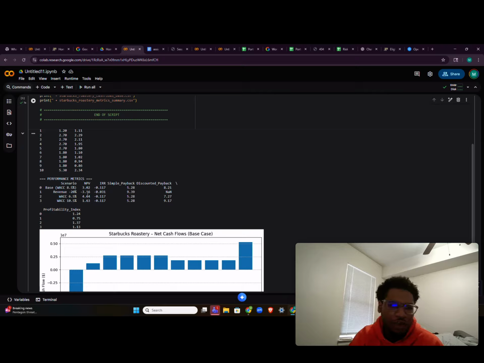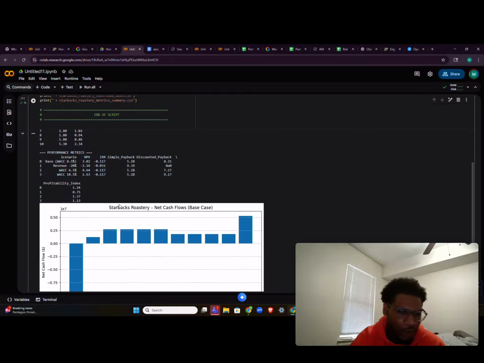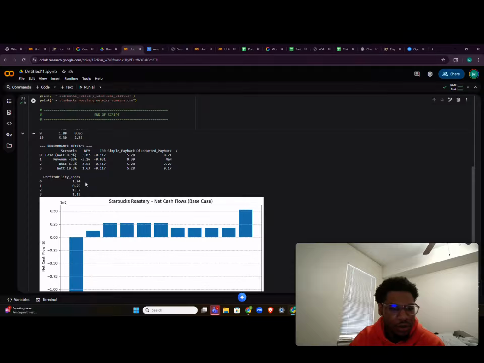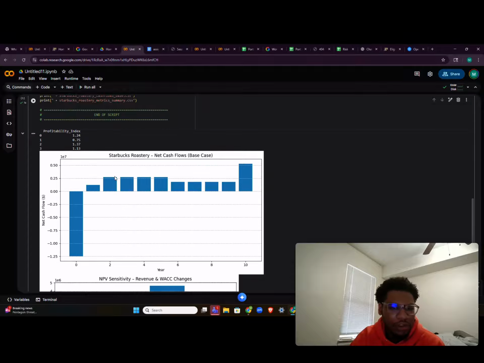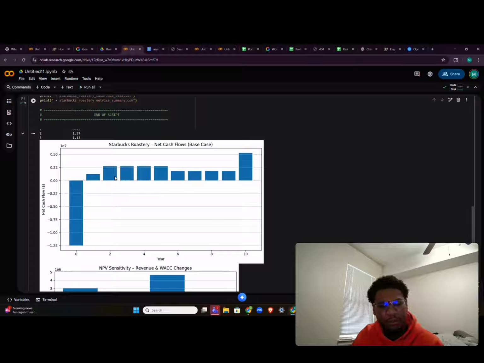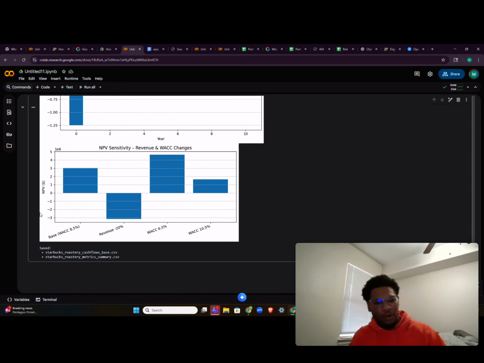For the rest of them, aside from net present value, it calculates it aside from that. So net present value and the discounted payback are correlated in some way. And so our profitability indexes are right here. And this is our net cash flows as a bar chart. You can just take a look at that. And then this is the net present value and revenue sensitivity. Net present value sensitivity for revenue and WACC changes.